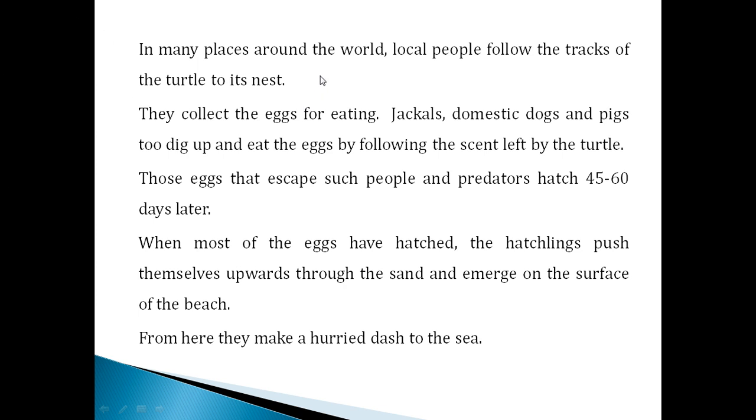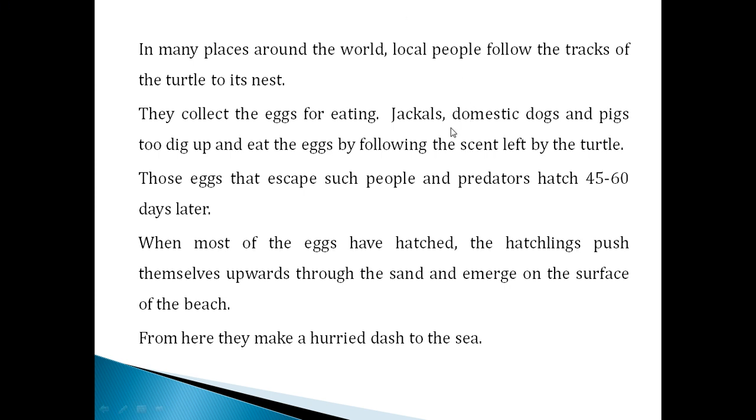Next, in many places around the world, local people, especially who are they? The local people follow the tracks. What is meant by tracks? The footprints of the turtles to its nest. In many places around the world, especially the local people follow the tracks of the turtle. For what purpose? To eat the eggs. They collect the eggs for eating purpose. The human beings are also creating a lot of problems for the sea turtle.